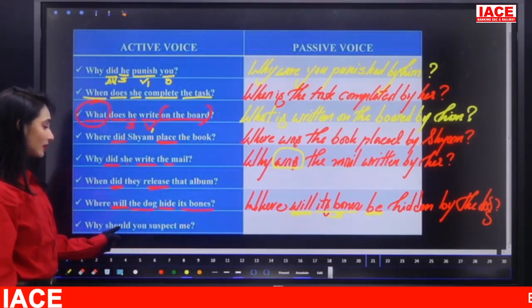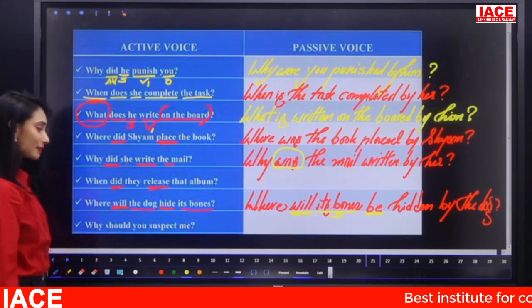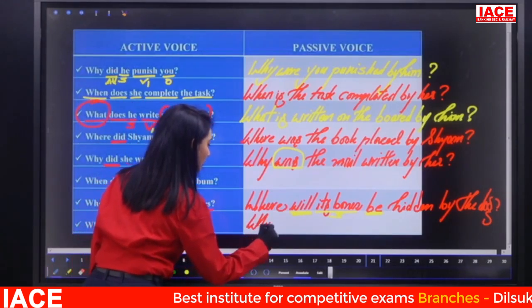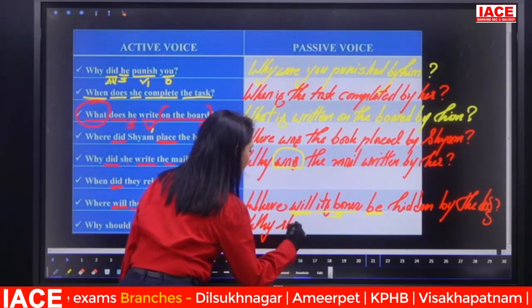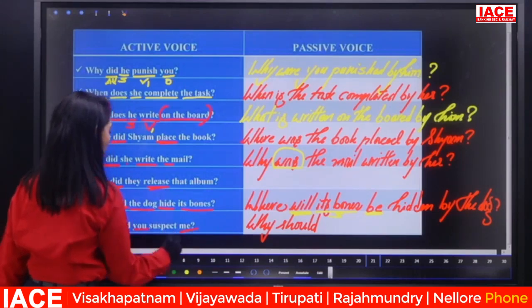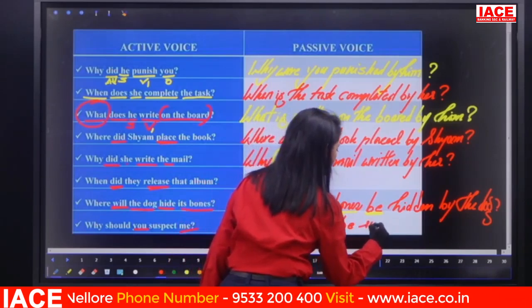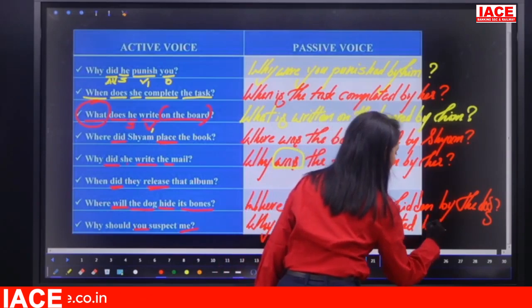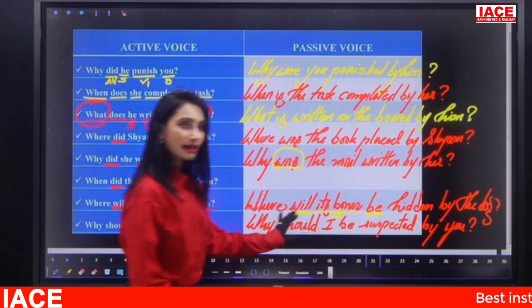The same will apply when there is any other modal auxiliary verb. Why should you suspect me? Convert the sentence. Why should you suspect me? Why? So the auxiliary verb, same modal auxiliary, should. The subject becomes object, the object becomes subject. Why should I be suspected by you? Right? I hope it is clear.